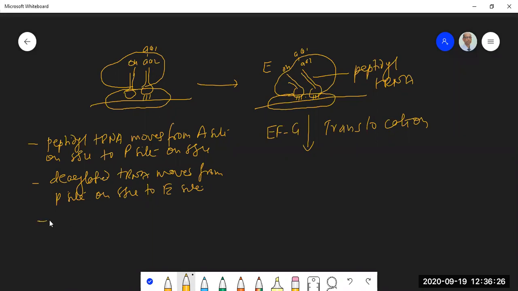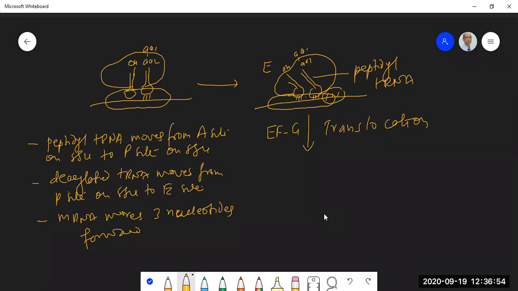And the third movement that takes place is that mRNA moves 3 nucleotides forward. That means the next codon will now occupy the A site, peptidyl tRNA will occupy the P site, and the deacylated tRNA will occupy the E site.